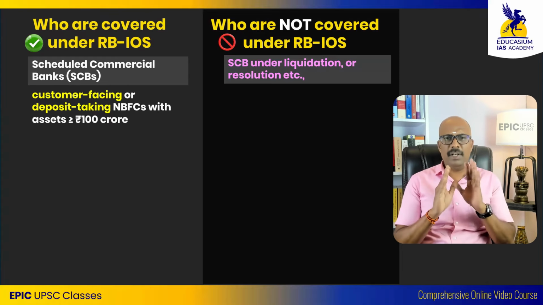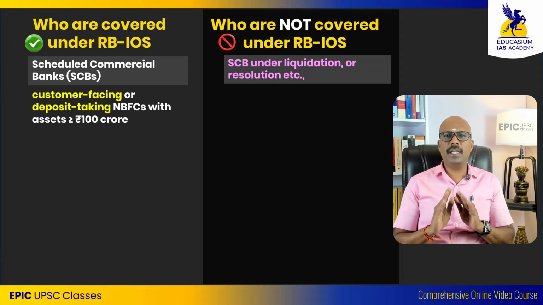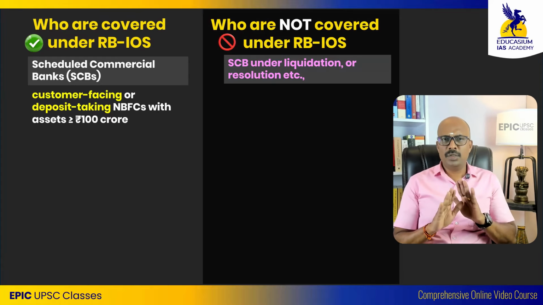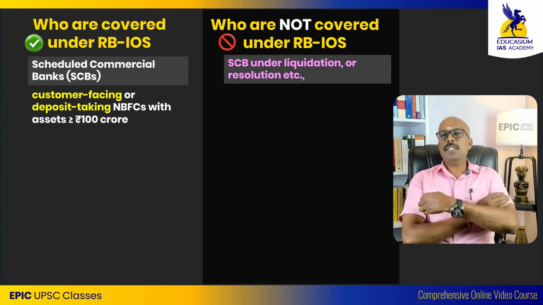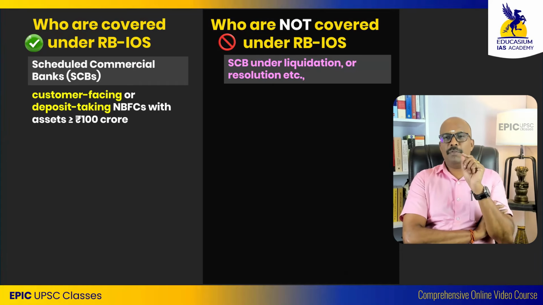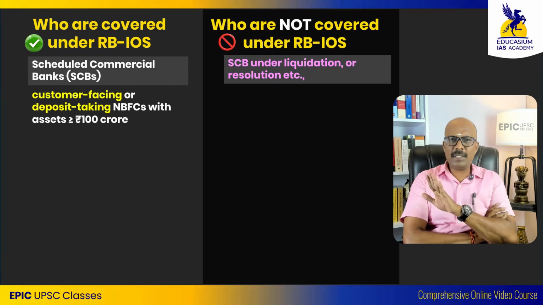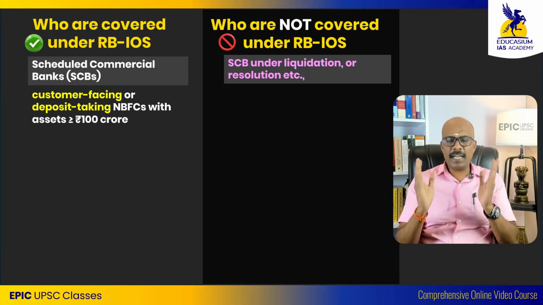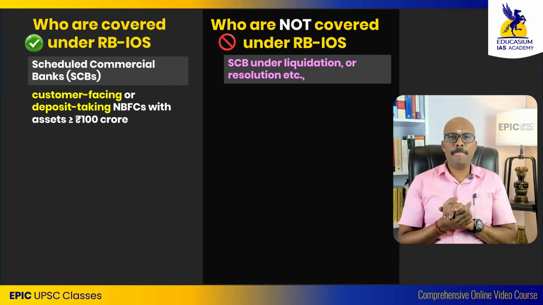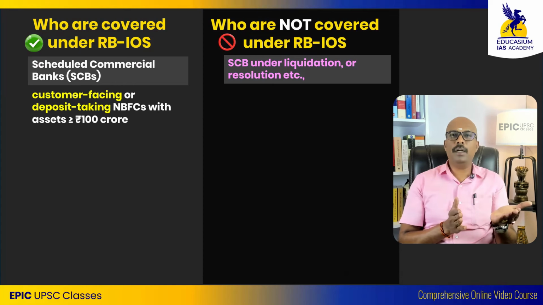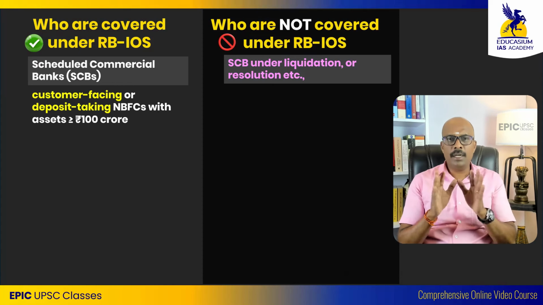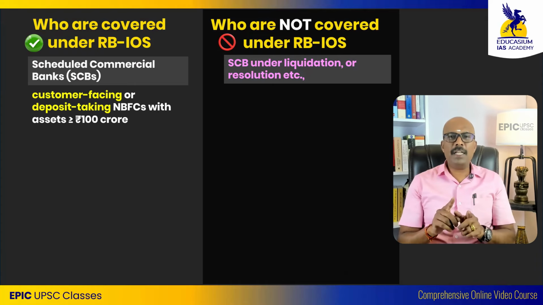Why this classification? I will explain it. Okay, so all the deposit taking NBFCs come under the ombudsman, so there is no problem on that part. NBFCs which are customer facing or deposit taking. Deposit taking NBFCs, irrespective of their size, come under this ombudsman. Apart from that, non-deposit taking NBFCs with more than 100 crore assets come under this ombudsman. Customer facing NBFCs with more than 100 crore assets come under this ombudsman.